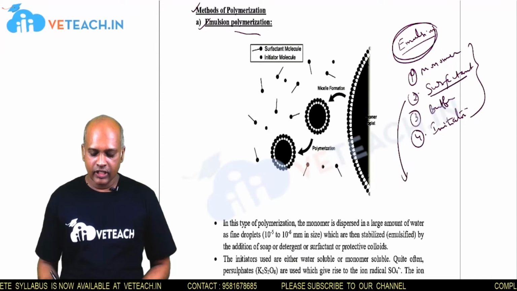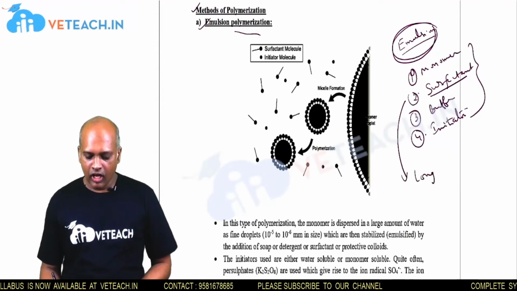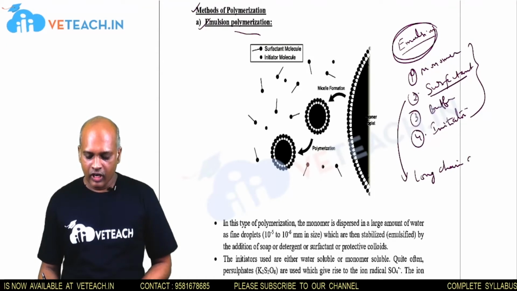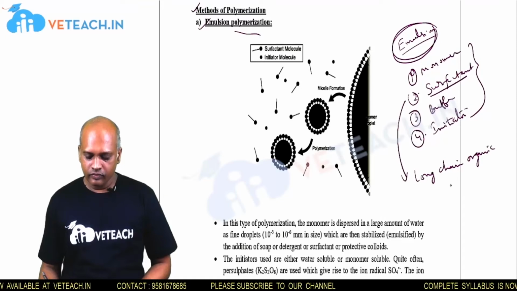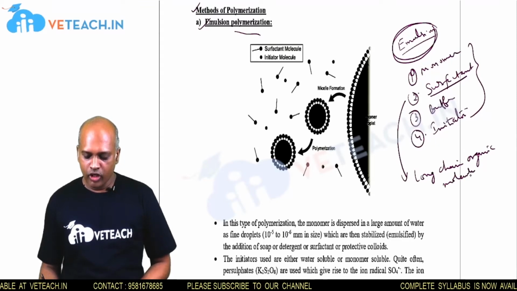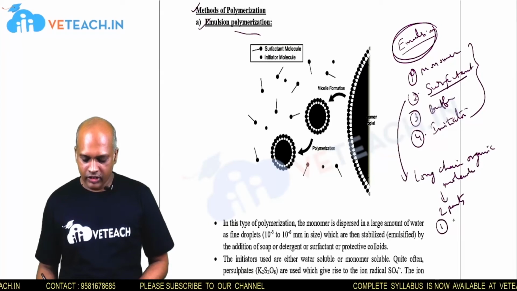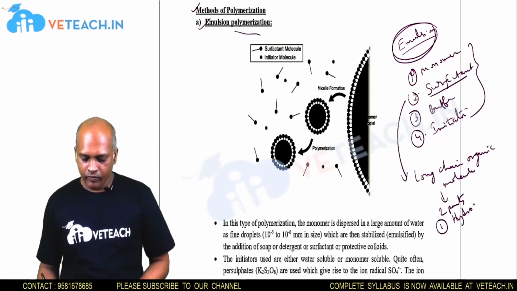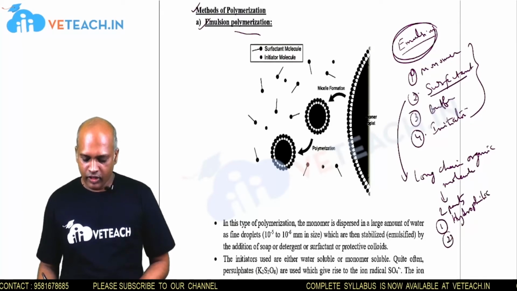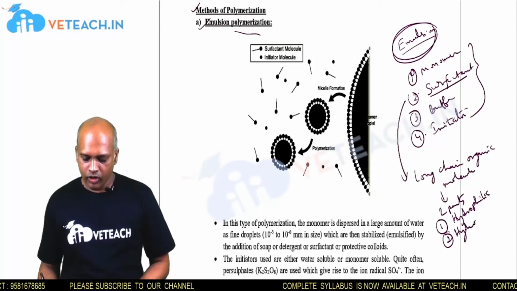Surfactant is nothing but a long chain organic molecule. A long chain organic molecule contains two parts. The first part is the hydrophilic part, and the second one is the hydrophobic part.